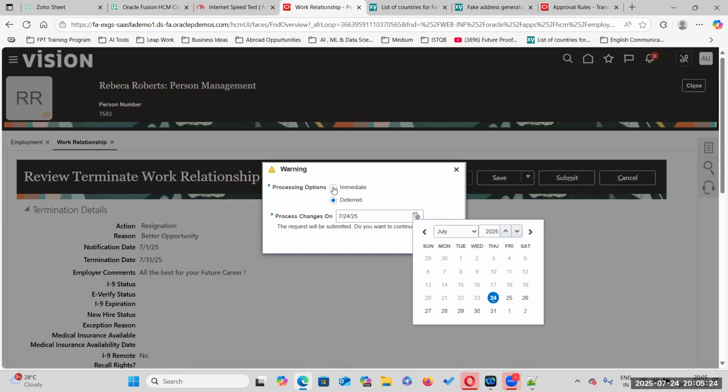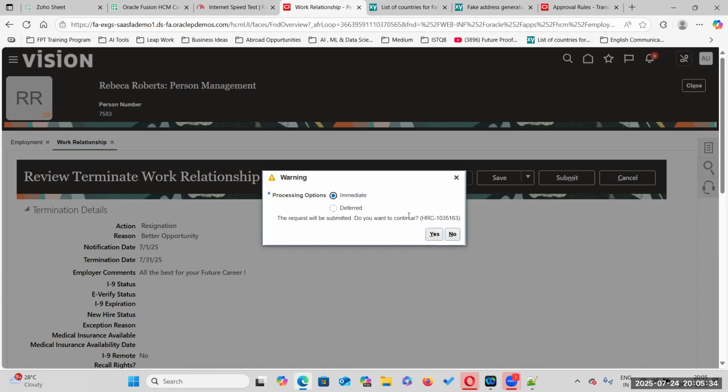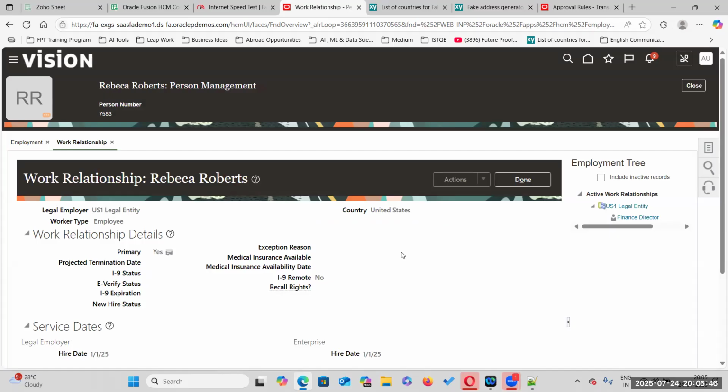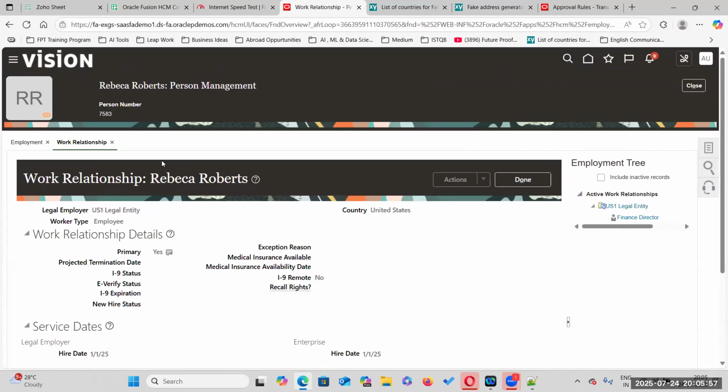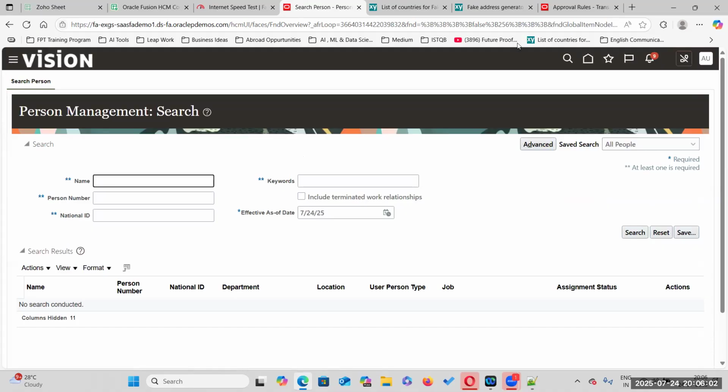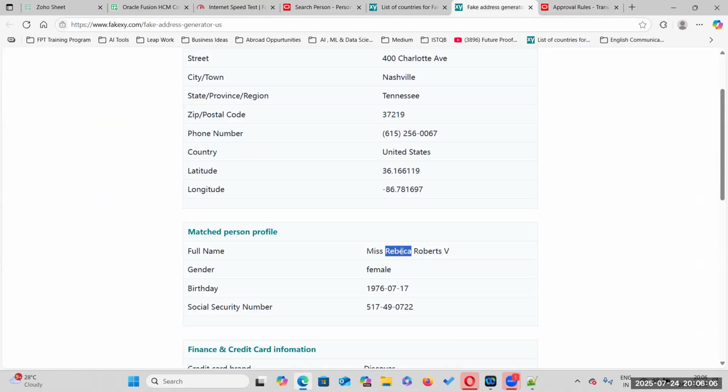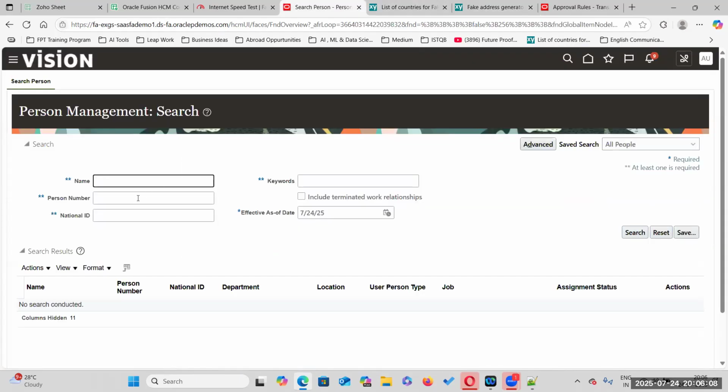Sir, one question: cancel. You are going to tell us how we are going to cancel, right? Yes, we can see. Right now it's very early stages, so we will see only immediate processing. Okay. You have submitted the transaction of resignation. So when will that resignation be applicable? What is the effective date? July 31st. July 31st is the effective date.